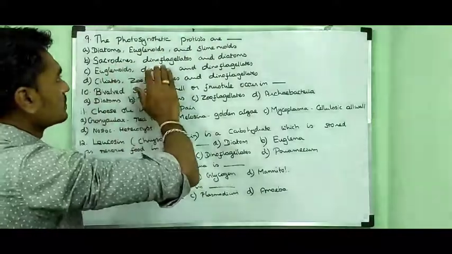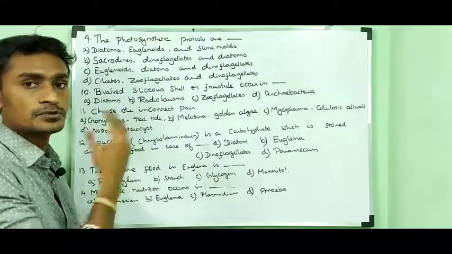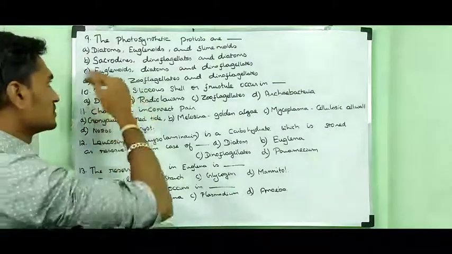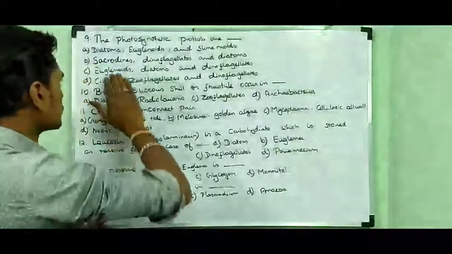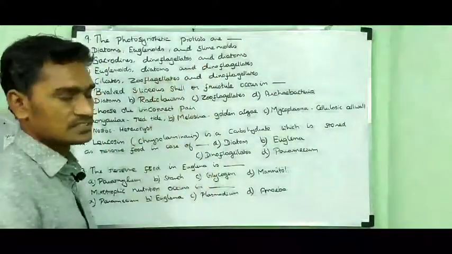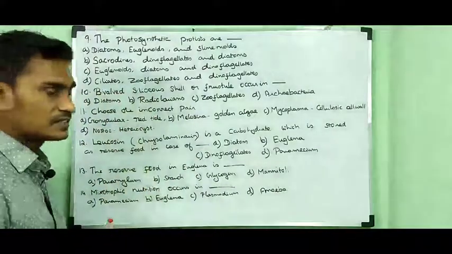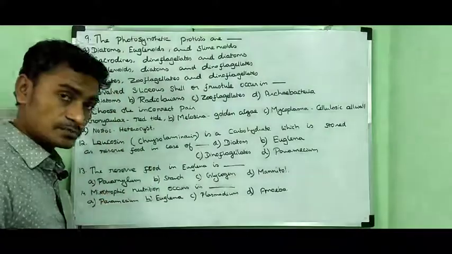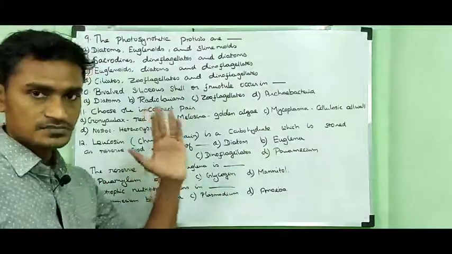Sarcodine is also an amoeba, so it is not able to produce its own food. So option D is also a wrong answer. So option C is the right answer. Euglenoids, diatoms and dinoflagellates can prepare their own food because they contain photosynthetic pigments. So option C is the right answer, and they come under protista.